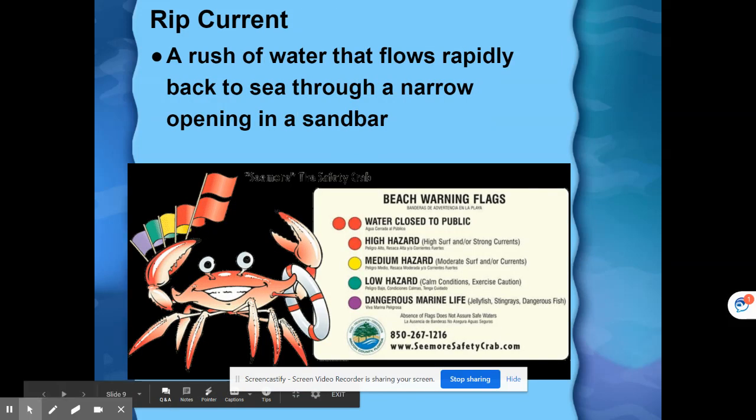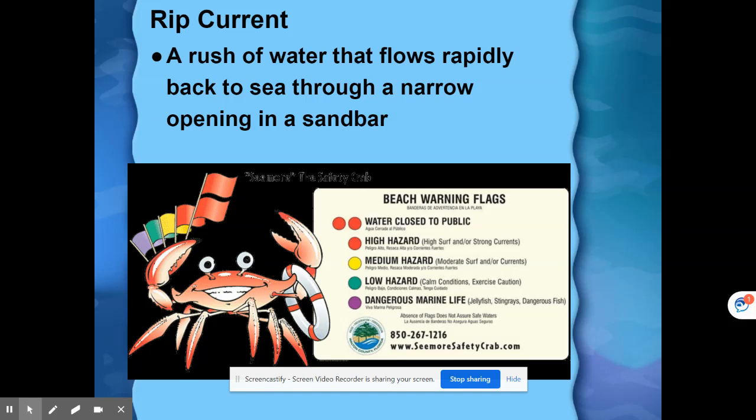A rip current is a rush of water that flows rapidly back to sea through a narrow opening in a sandbar. If you're ever at the ocean, you might notice that they have the flags flying, and that's to indicate what kind of warning there is going on for the water that particular day and time. Is it a low hazard, a medium, or a high hazard? And then if they double red flag it, the water is closed, you can't go in.